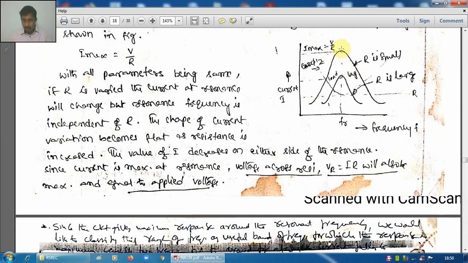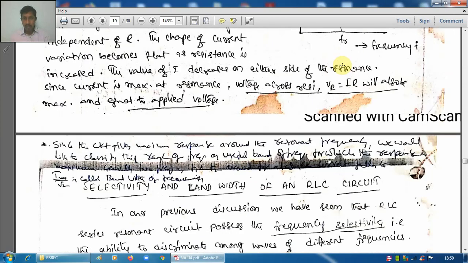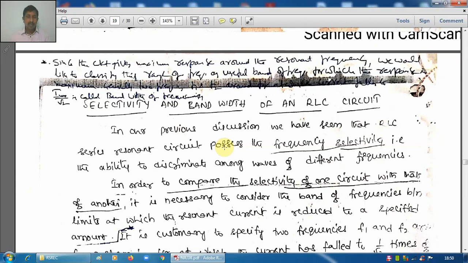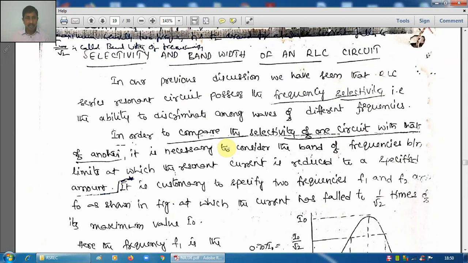That means it is behaving like resonance, selecting that particular frequency. In different ways we can say this: the frequency is selected, or current is at that value, or in other words voltage and current are in phase. So the resonance circuit behaves as a selectivity circuit.